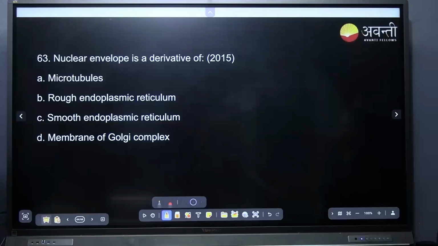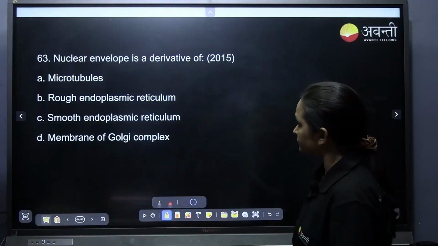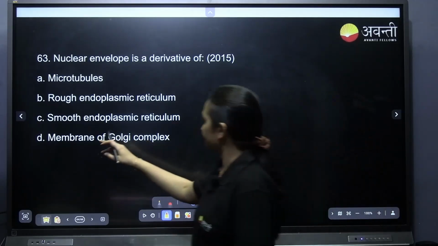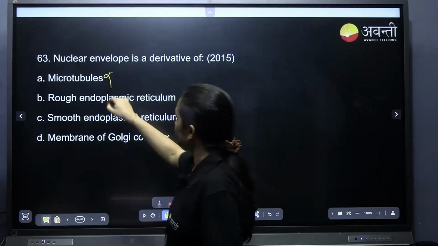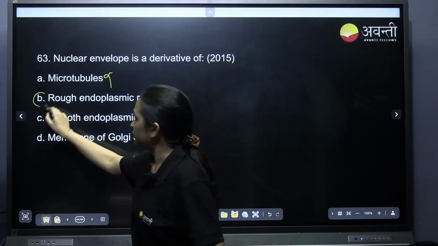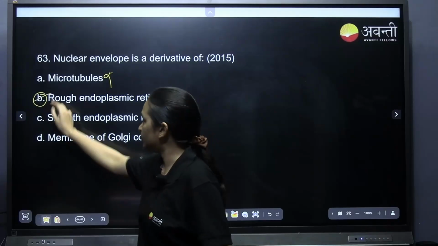Nuclear envelope is a derivative of which? Microtubules, smooth endoplasmic reticulum, rough endoplasmic reticulum. Option second, yes.